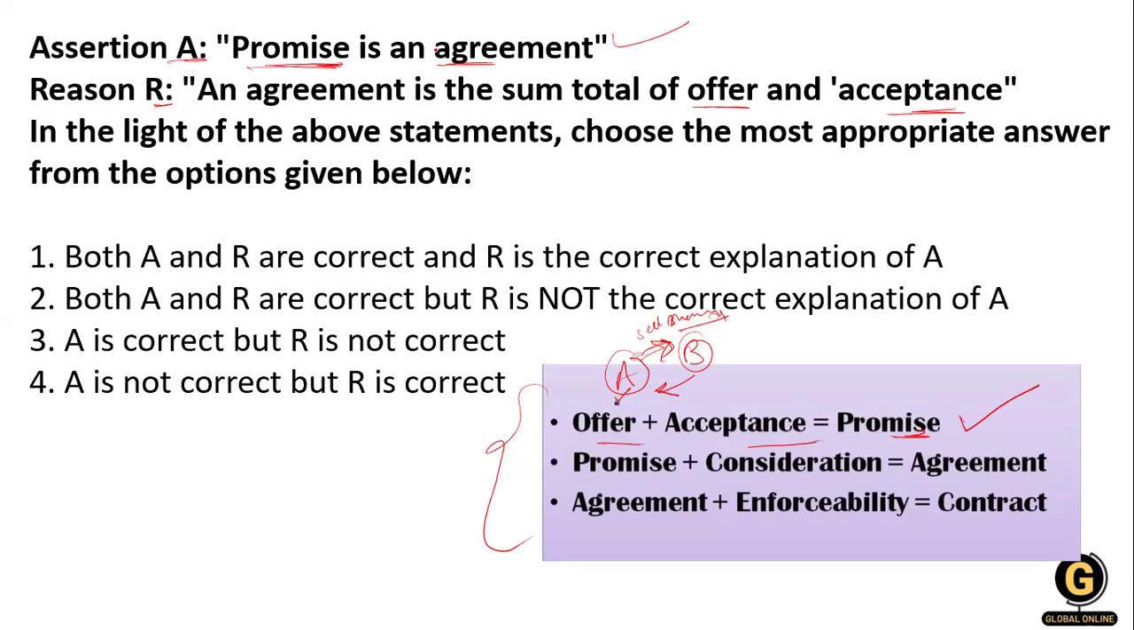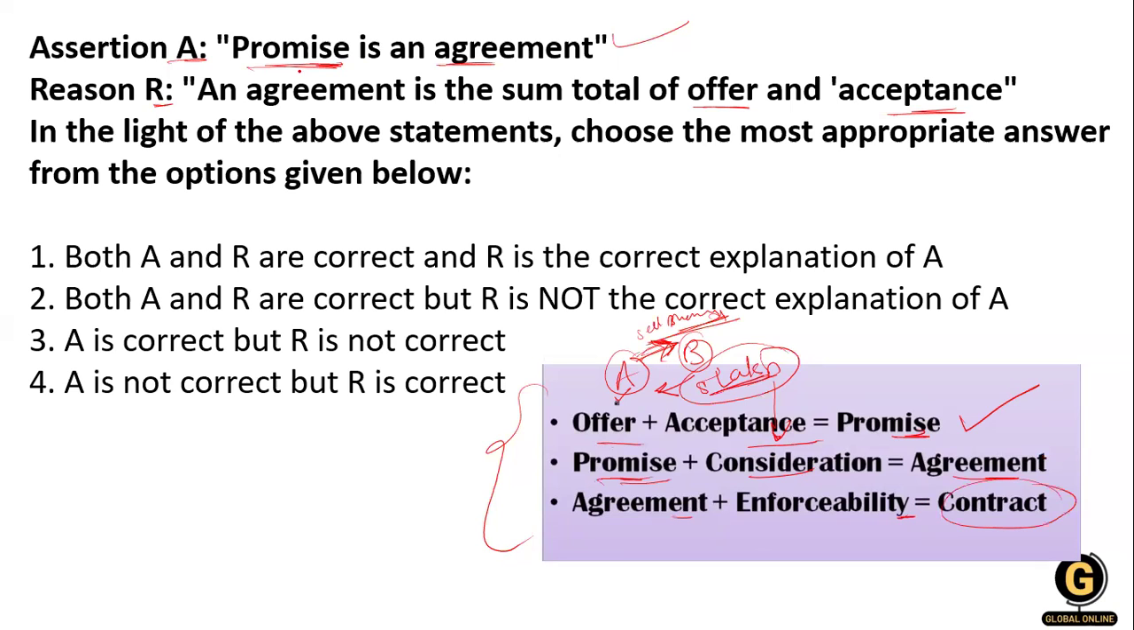And how is it an agreement? When with the promise you pay some consideration. That means A promised B to sell a mango, and B promised A to pay 5 lakh rupees. This money is a consideration. Promise plus consideration is an agreement. And when the agreement is enforceable by law, then it is a contract.